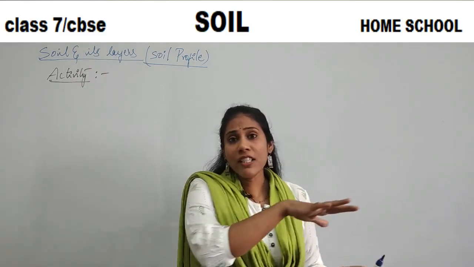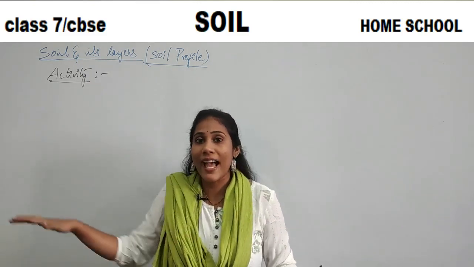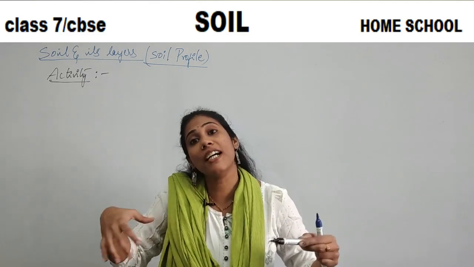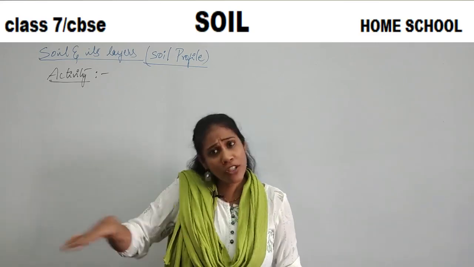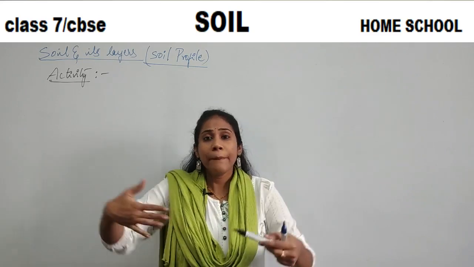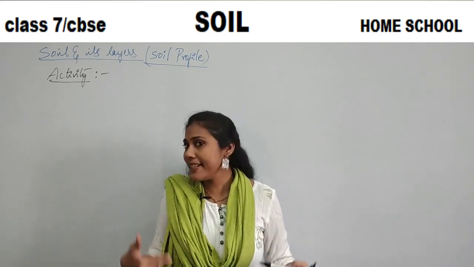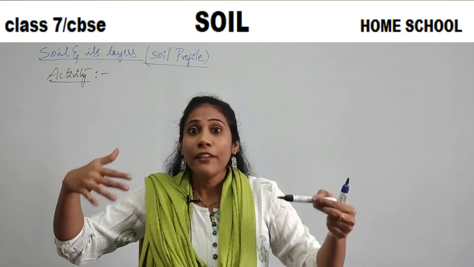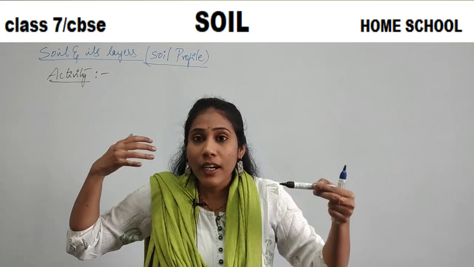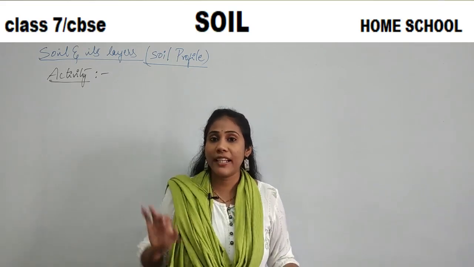See, whatever soil that we see with our eyes on the land is actually the first layer of soil. That means it is the topmost layer of soil. Below that there is one more layer. Below that there is another layer. Below that there is another layer. There are many layers of soil, but the layer we are seeing with our eyes is the topmost layer.